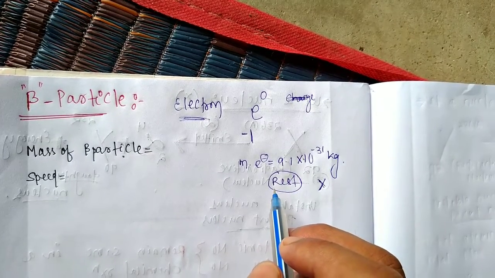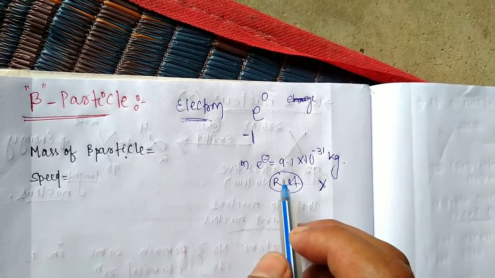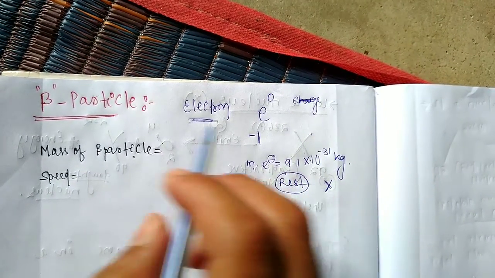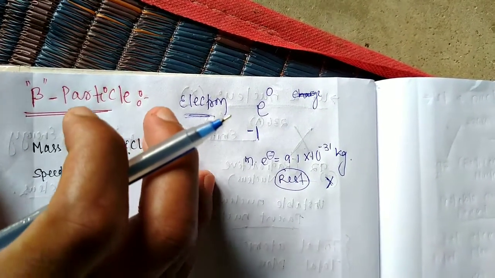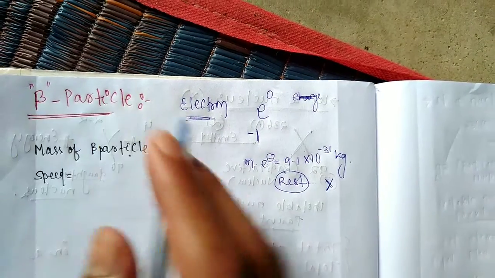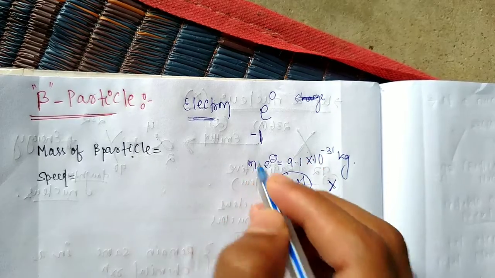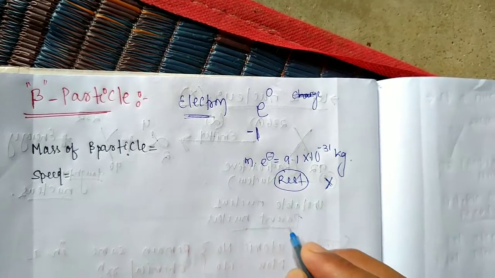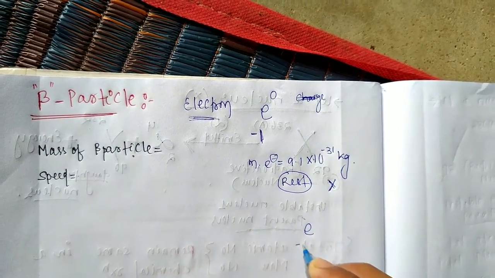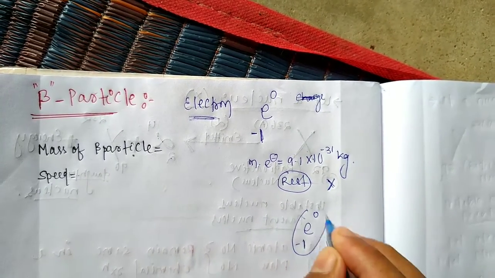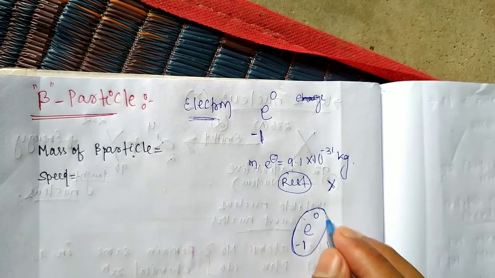So in the rest position, this is the mass. But in moving time, in the case of a beta particle, we write that the electron mass is 0 and the charge of the electron is minus 1. Remember, this is -1, 0. This is the main formula of the beta particle.